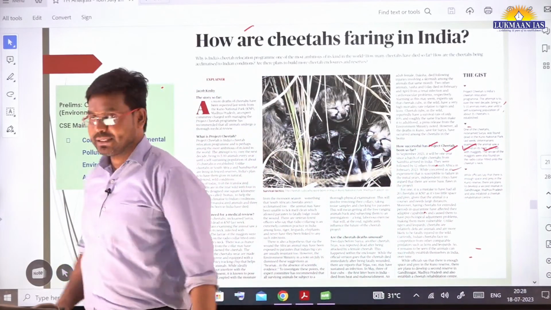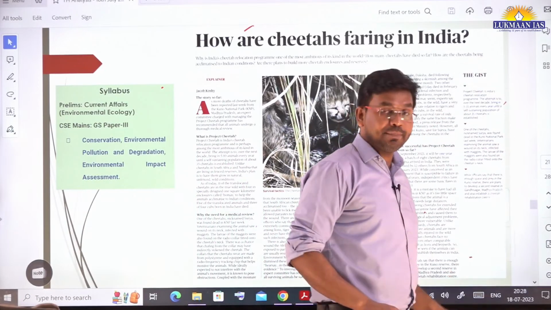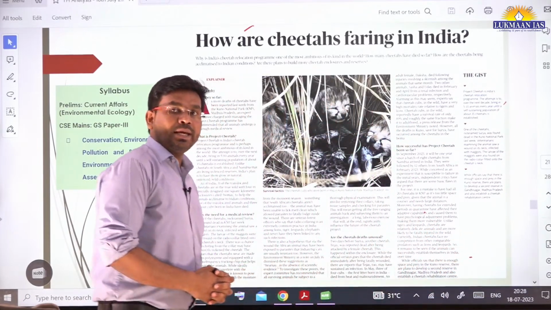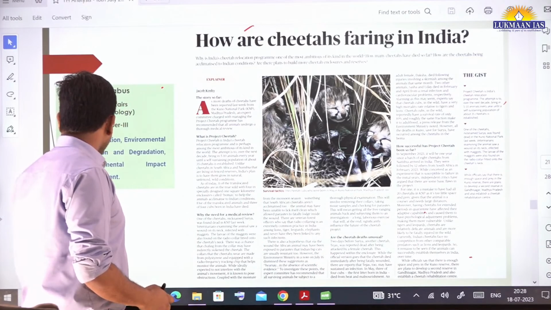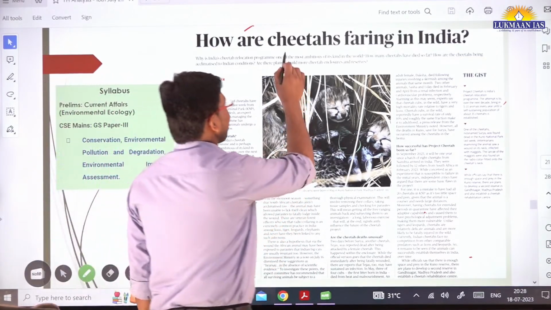Now again, this is a very important article, and there have been many such articles in the past related to this topic. It says, how are cheetahs faring in India.